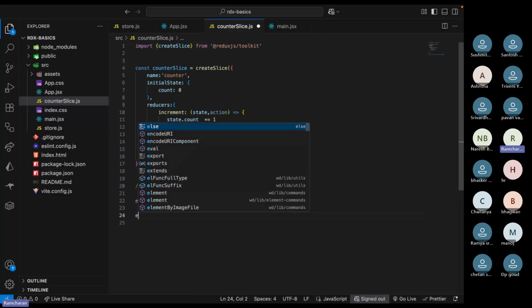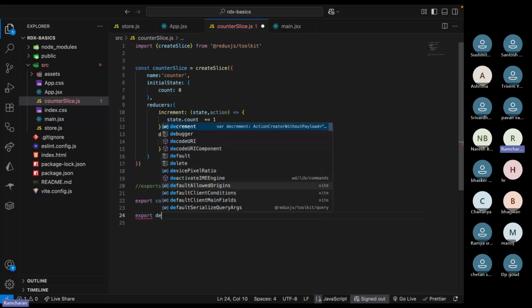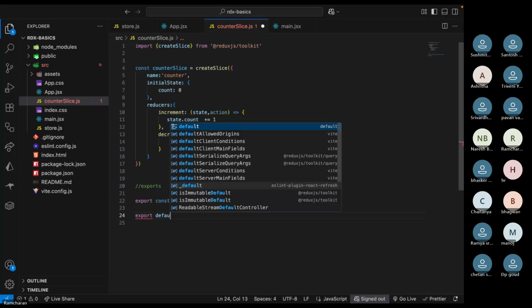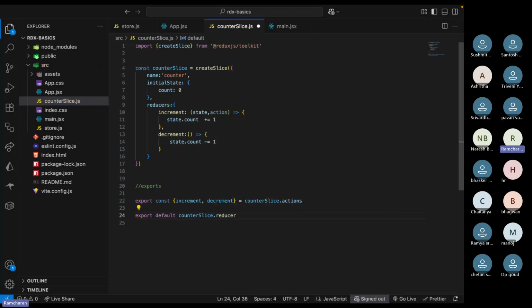How will you export the reducer? You just export default, same, that counterSlice.reducer, like this you export the reducer. So this is done. Now you created a slice, right? So now you can use this reducer. I'll tell you how you use this reducer.